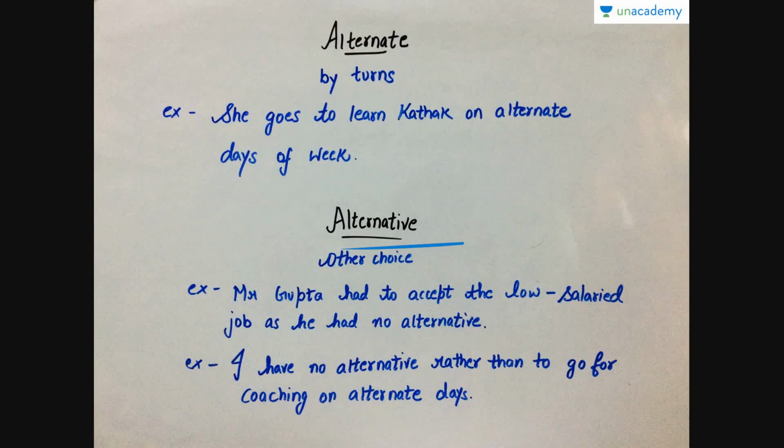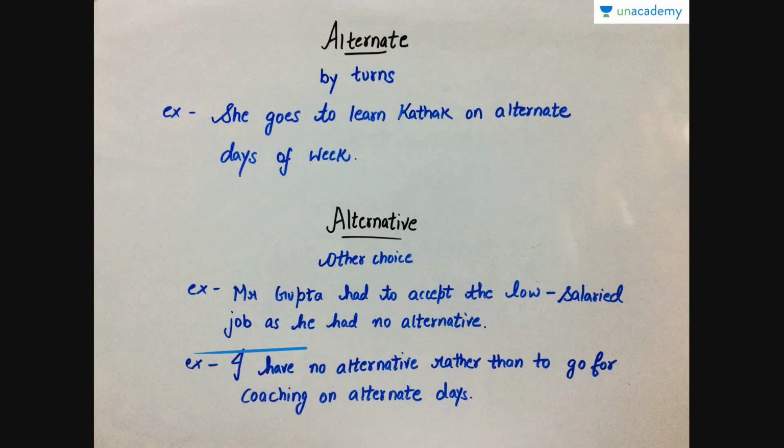The second one is alternative, which means other choice. For example, Mr. Gupta had to accept the low salaried job as he had no alternative. He had no other choice. So he accepted the low salaried job.